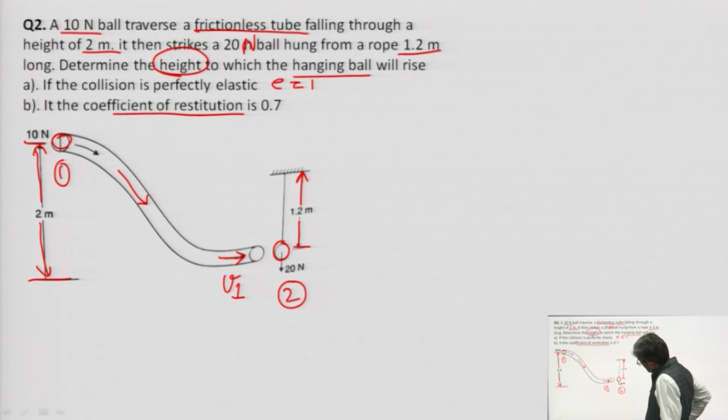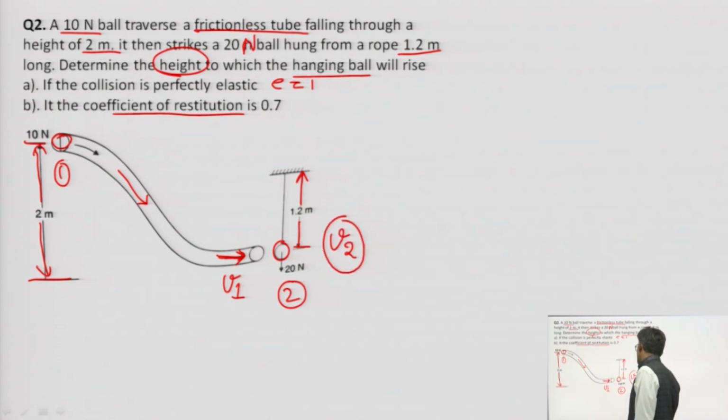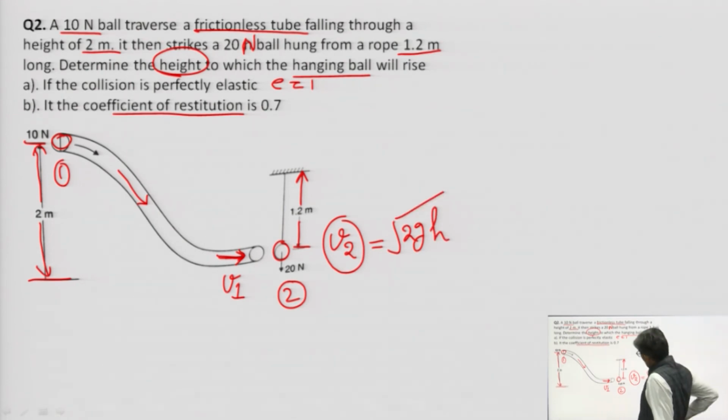this is final velocity V1 and V2. This is coming horizontally, and based on the velocity V2, it is under root 2gh. So this will be the height: H will be V2 square upon 2g.